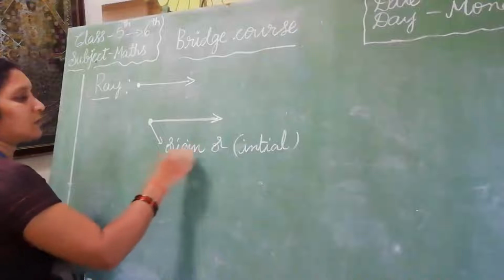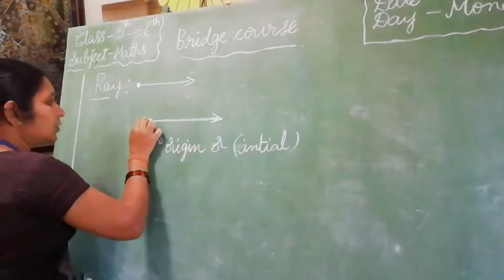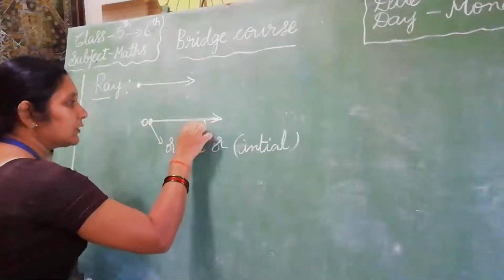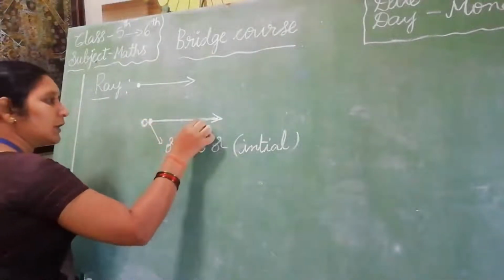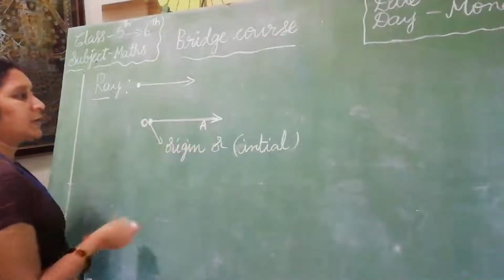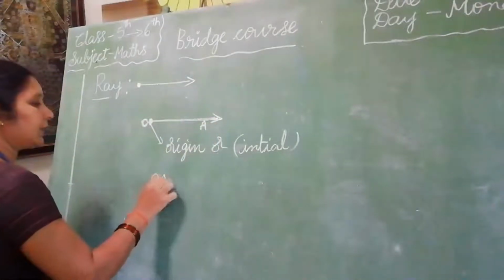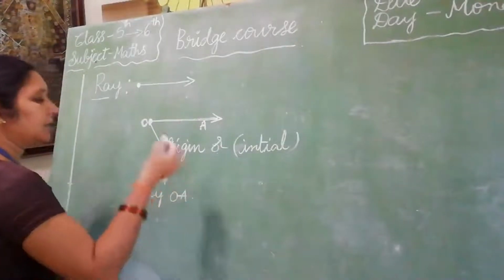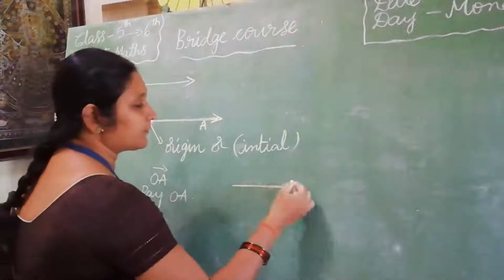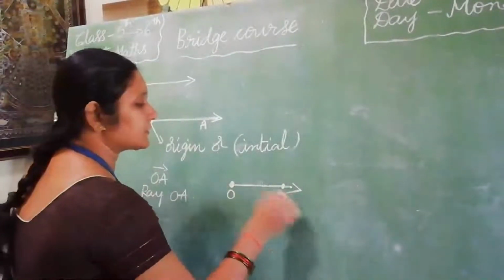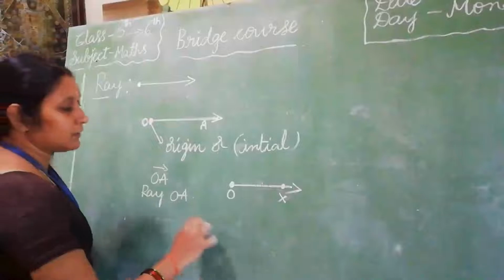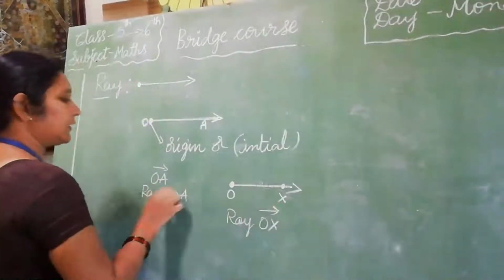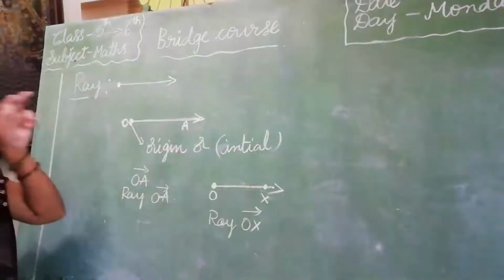This is the ray. This is the origin. The origin is denoted by O, and here is A. How can we say the name of the ray? Ray OA. See, O, X. How can we represent the ray? Ray OX. This is the ray.